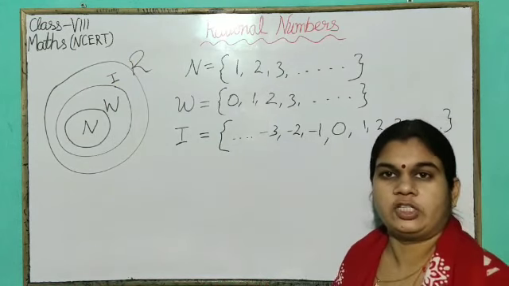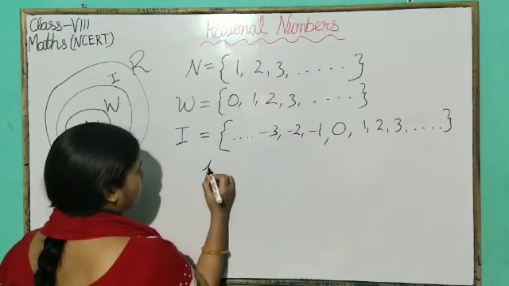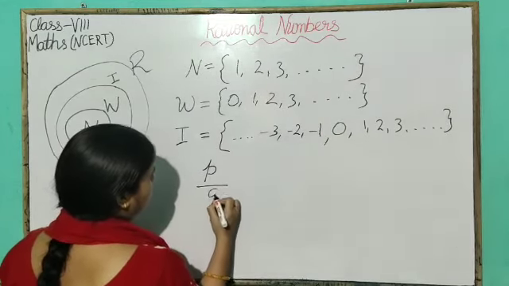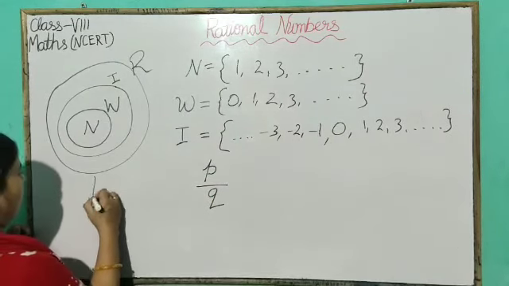Any number which can be represented in the form of p by q is said to be a rational number.